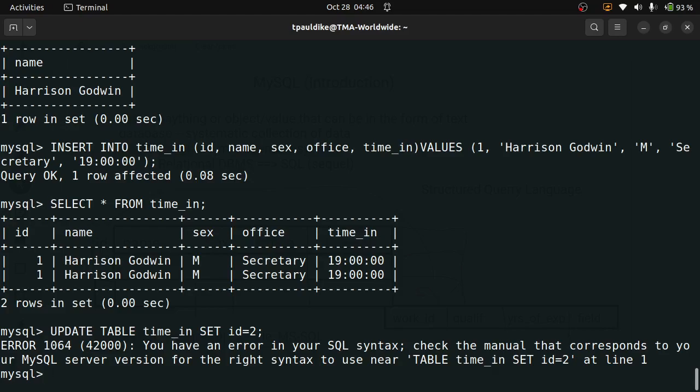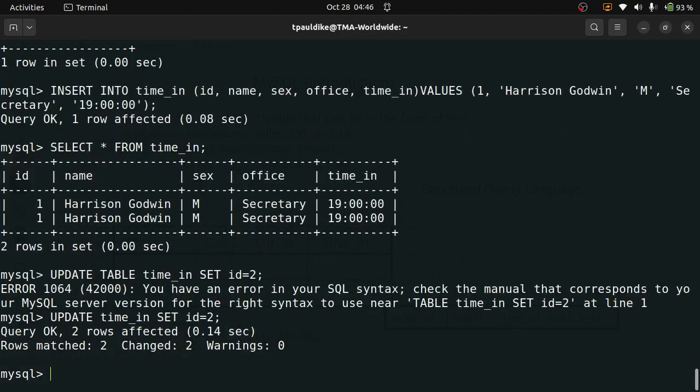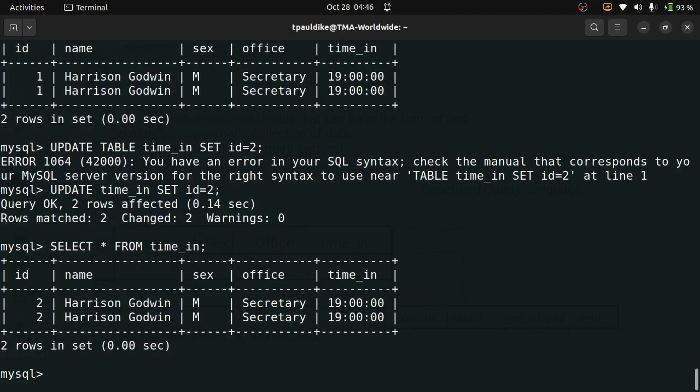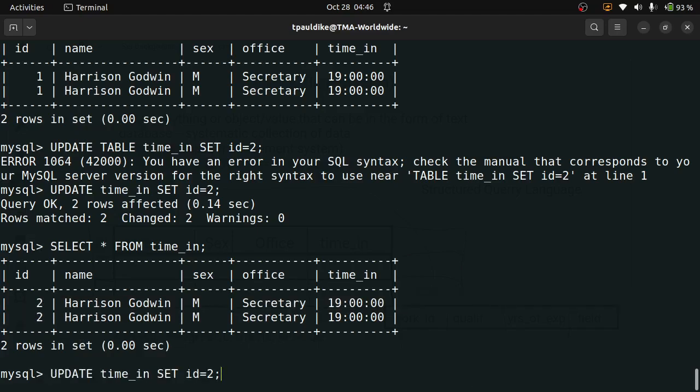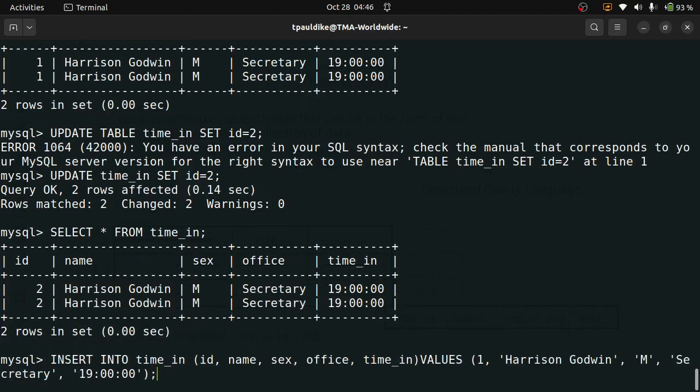something is wrong with my syntax. It is update. Okay, so I didn't need to add table to that, right? Let's select everything again from there. You can see both IDs are now equal to 2. Let me give you an instance where the where clause is used.